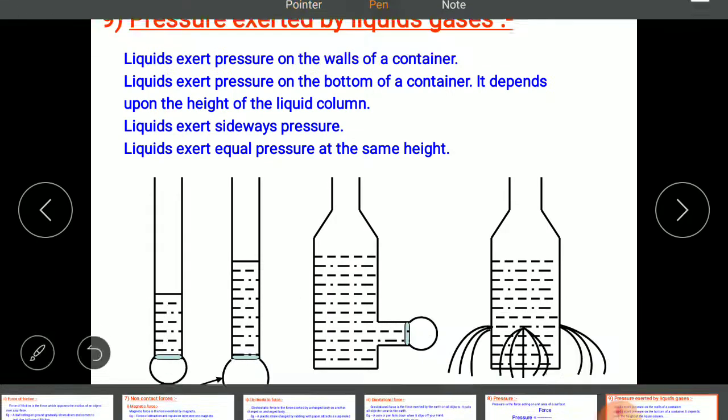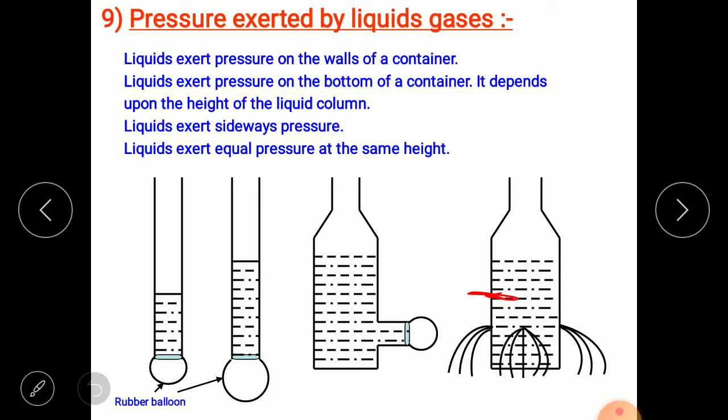If there are 2 points, one hole here and another hole here, as in the picture given, more pressure will be there at the hole lower down, and at the higher point there will be less pressure. So the pressure created by liquids on the side walls of the container depends on the height of that liquid.